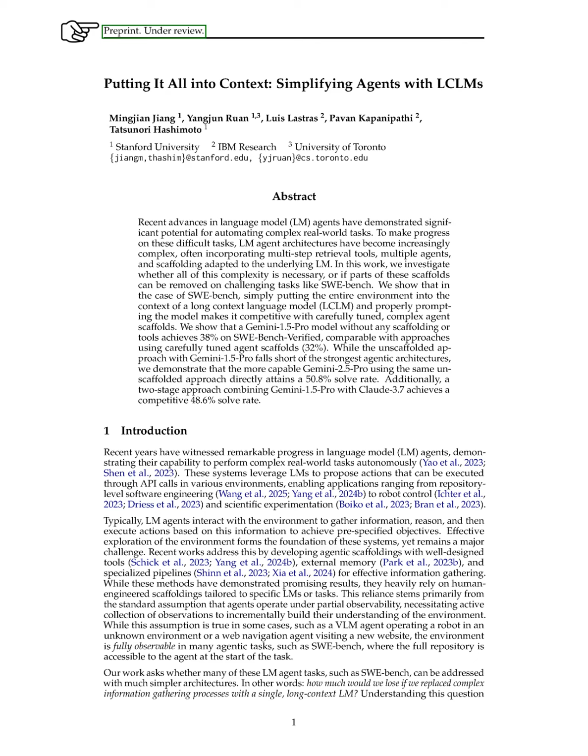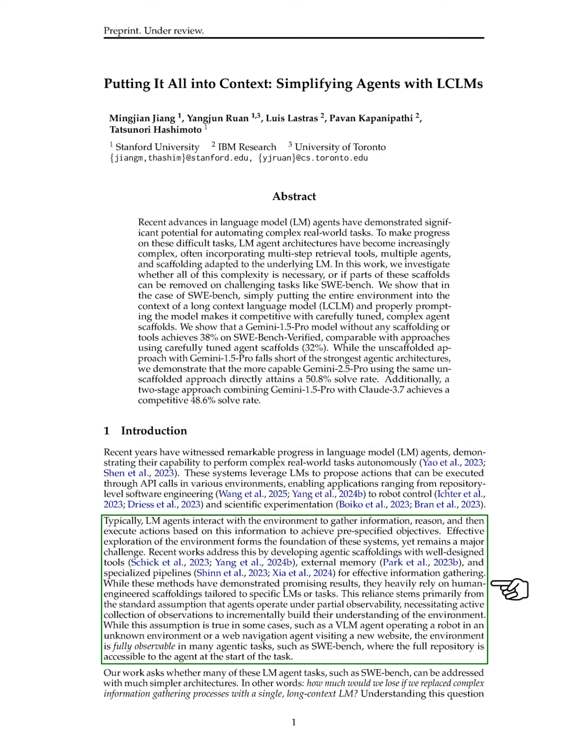Section: Introduction. In this section, we discuss the significant advancements in language model agents, which have shown the ability to autonomously handle complex real-world tasks. These agents utilize language models to suggest actions that can be executed through API calls in various settings, leading to applications in software engineering, robot control, and scientific research.